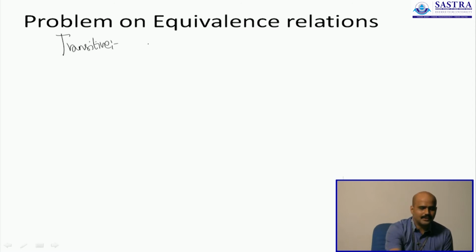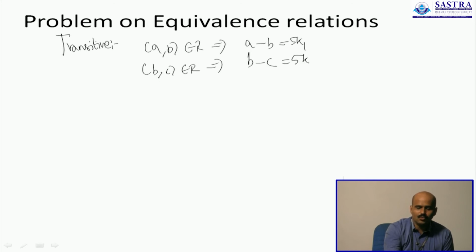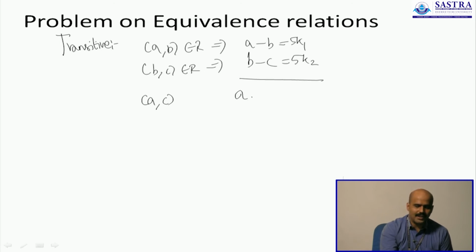Let us take the pairs (A, B) belonging to R, which will mean that A minus B is 5K1, and (B, C) belonging to R, which will mean that B minus C is 5K2. I will have to consider something to show that (A, C) also belongs to R, for which I need A minus C. A minus C is obtained by just adding these two.